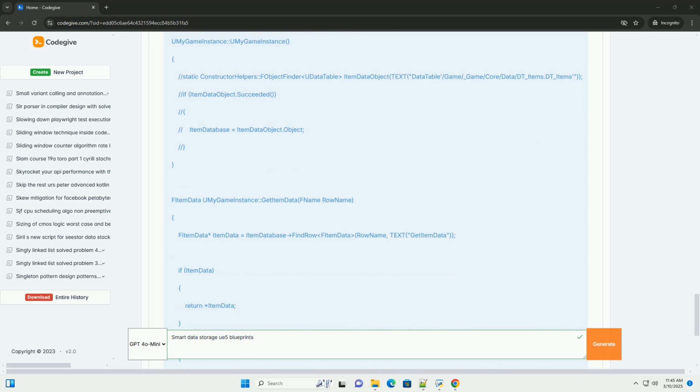Step 3, create the game instance. 1. Create a new C++ class and inherit from UGameInstance.